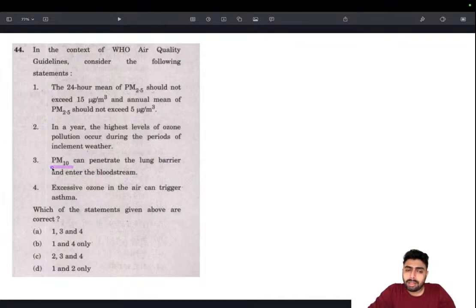So PM10 wouldn't have actually entered the bloodstream. Something smaller than that, if existing, in this case there exists PM 2.5. So there is a good chance that it's the PM 2.5 that is capable of penetrating the lung barrier and entering the bloodstream, and not PM 10. So that's the logic, and we can eliminate 3 and we'll arrive at the answer as 1 and 4.